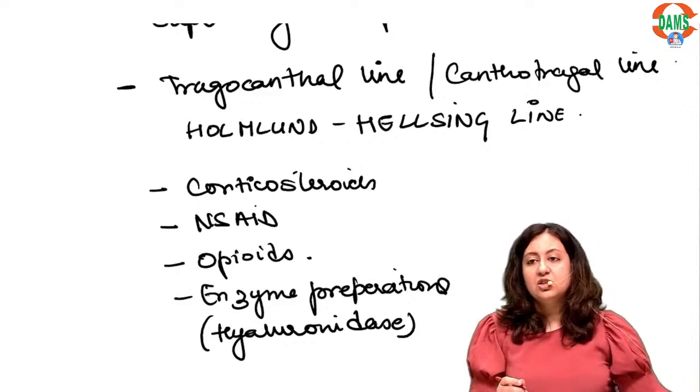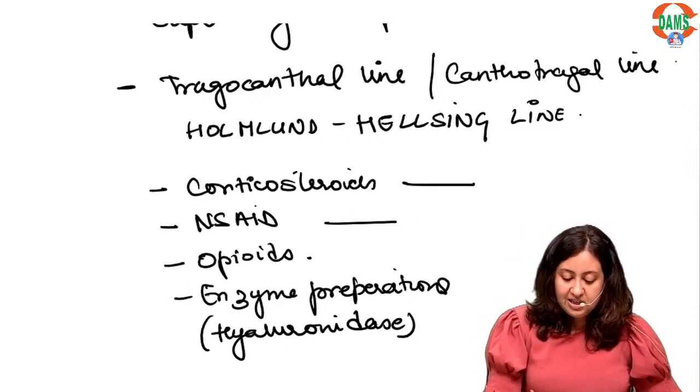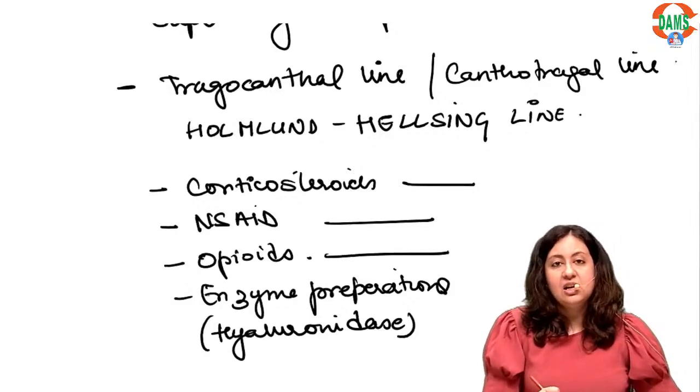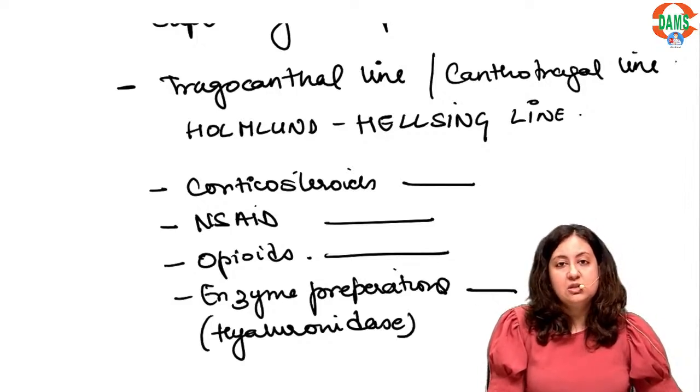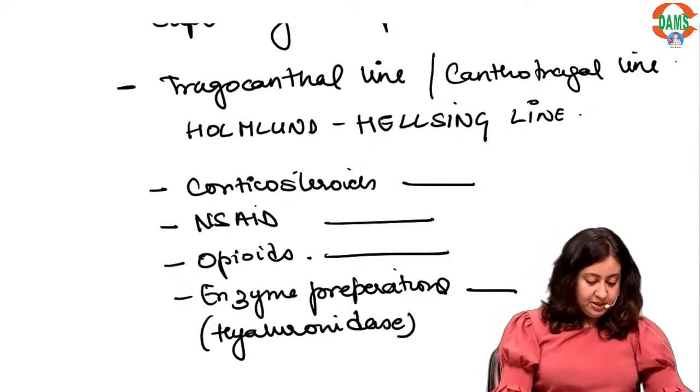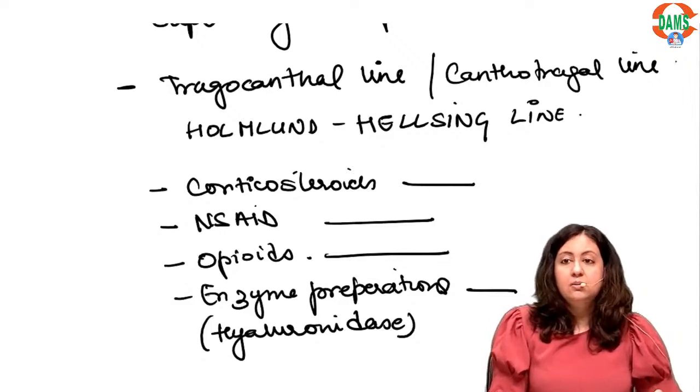Now, what is the function of this? Anti-inflammatory corticosteroids, NSAIDs anti-inflammatory plus analgesics, opioids centrally acting analgesics, enzyme preparations, they remove your adhesions. All of this has been done in the class also. So, alright.